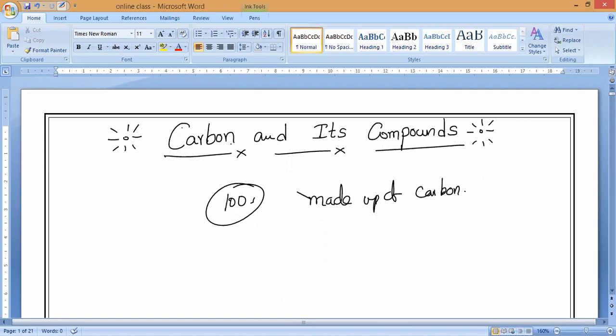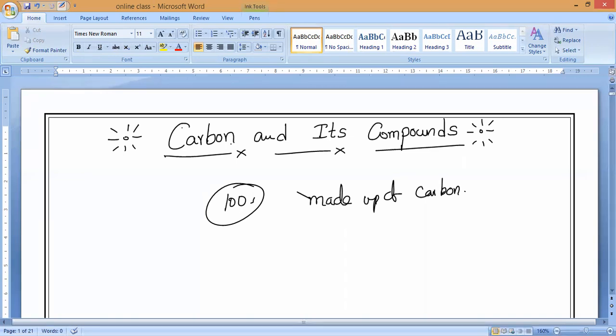Everything is made up of carbon compounds. Understand? One of the major elements is carbon. Carbon combines with some other thing, and only then they form all these fuels: petrol, coal, LPG, CNG, diesel, all the petroleum products we can see.